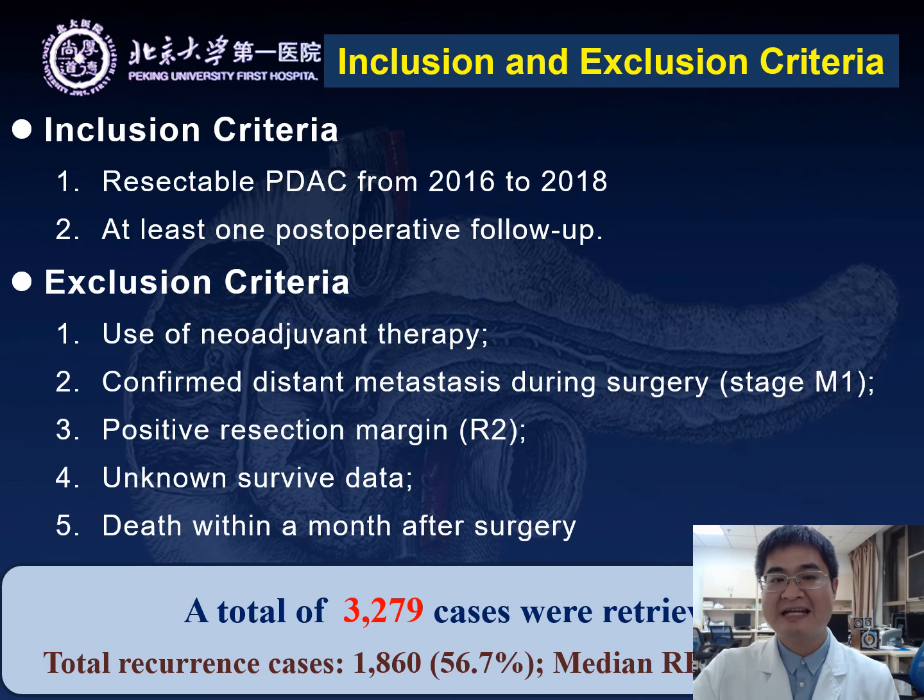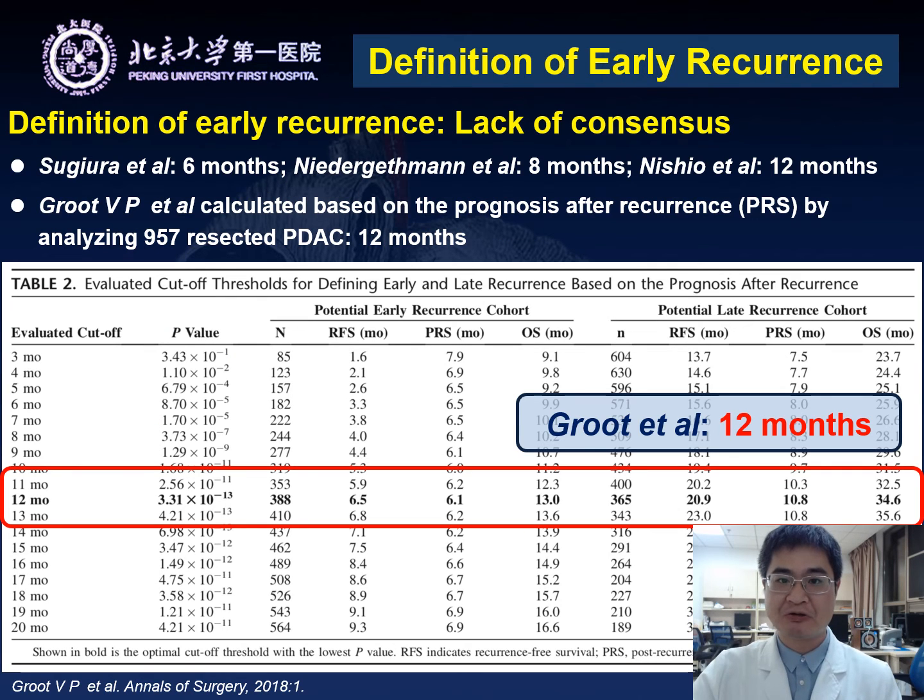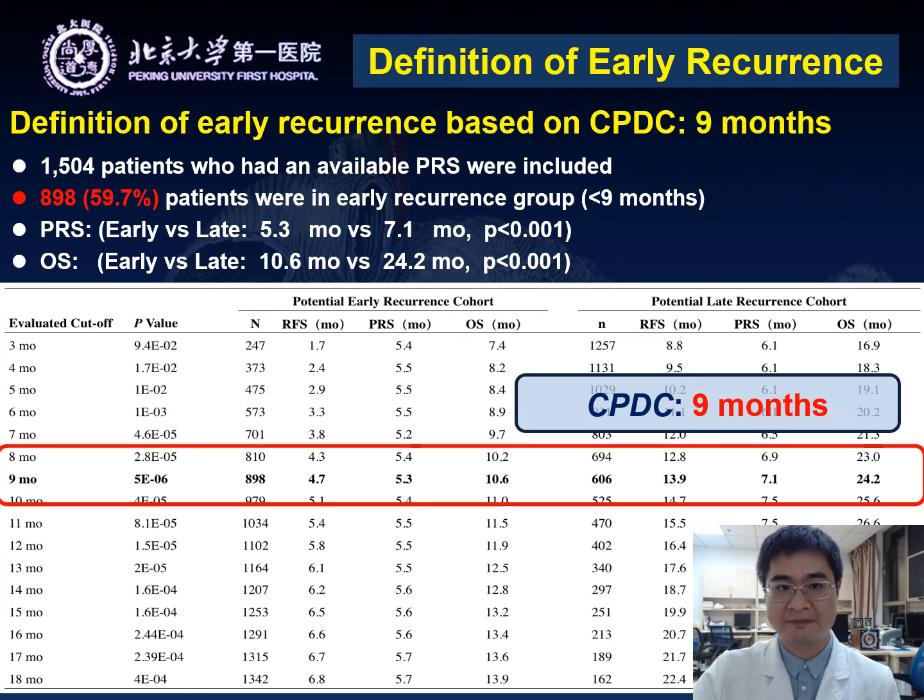The data of PDAC patients who met the inclusion and exclusion criteria were reviewed retrospectively. A total of 3,279 curatively resected PDAC patients were retrieved. Pancreatic cancer usually correlates with early recurrence and metastasis, but there is no consensus in defining early recurrence.